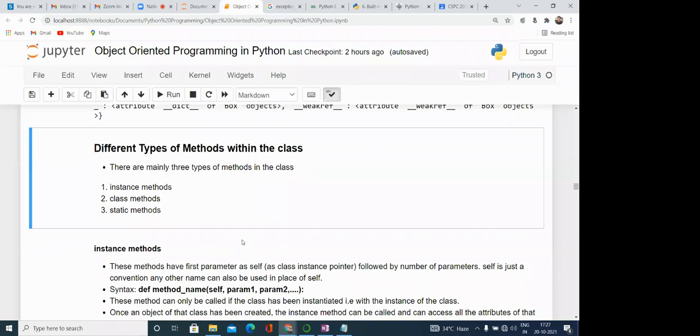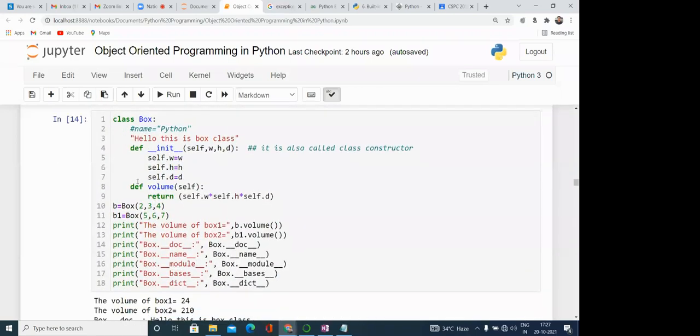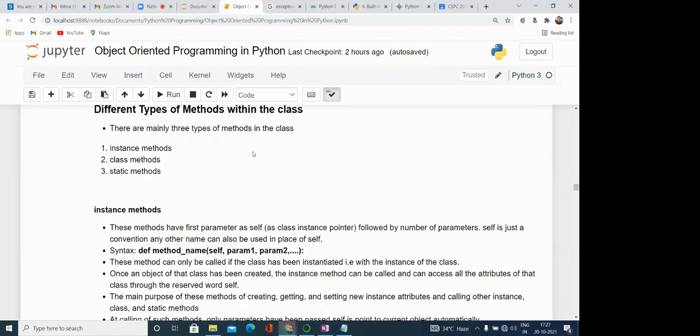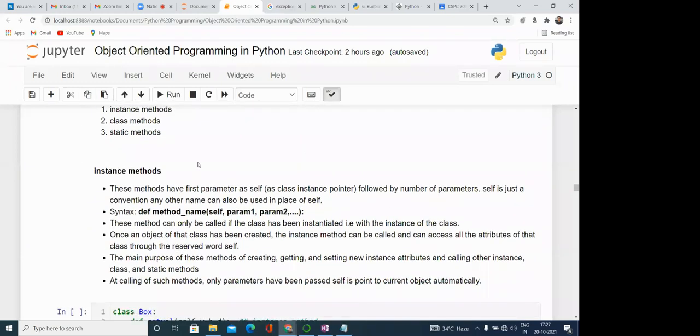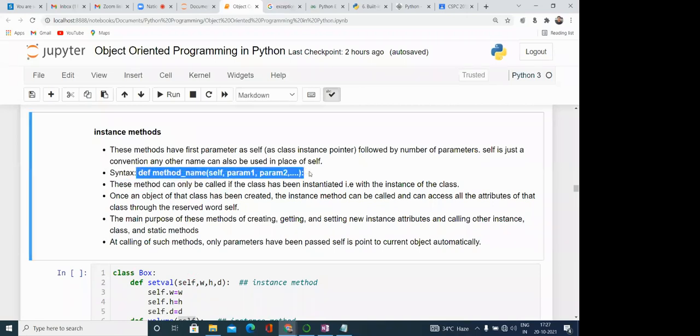So the methods that we have used till now, like here you have seen def volume(self), this is basically an instance method. So how can we add an instance method? Simple, how can we define the instance method within the class? This is the way.